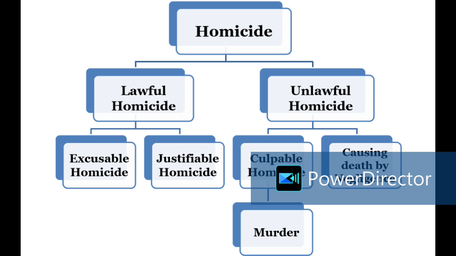Culpable homicide is not murder if the offender, while deprived of the power of self-control by grave and sudden provocation, causes the death of the person who gave the provocation or causes the death of any other person by mistake or accident. So when does somebody lose self-control or balance? When I am provoked, instigated, isn't it? So if somebody is under great, sudden provocation, then I am going to lose my balance.